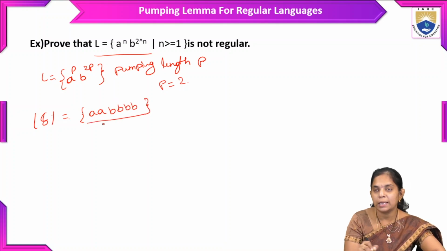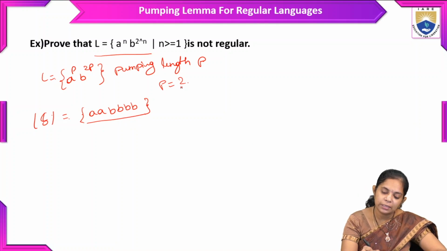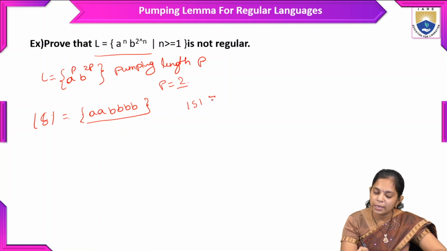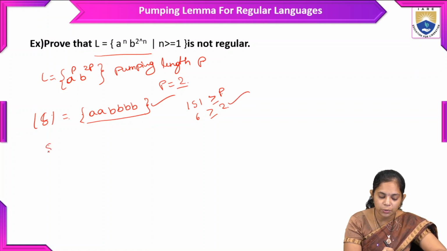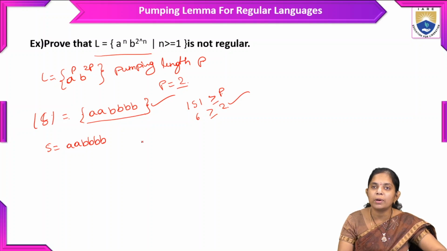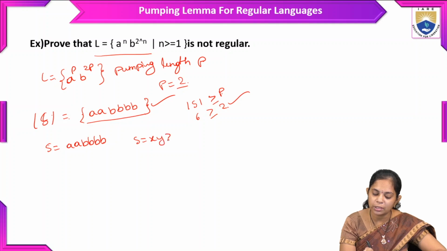So this is the language we have taken, and first we need to find the string s whose length is greater than or equal to p. This string length is 6, which is greater than or equal to 2, so this condition is satisfied, so we will take this string. So s is equal to aabbbb, and in this string we need to divide the value into 3 parts. So s is equal to xyz, we need to divide.